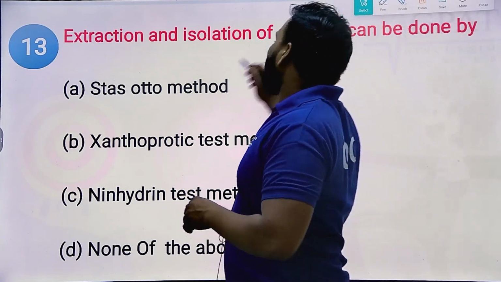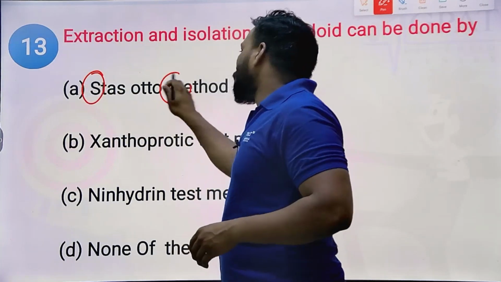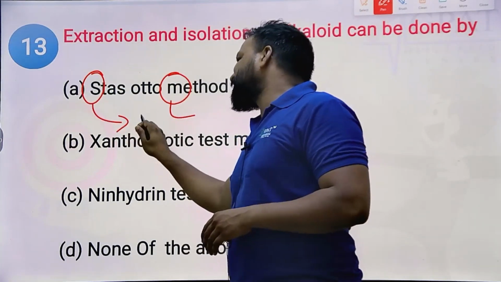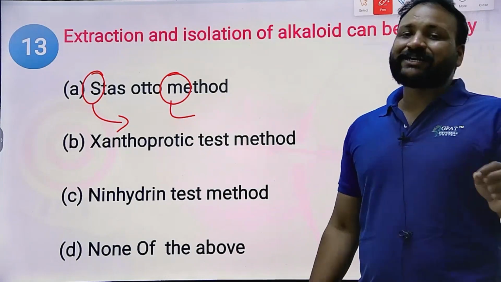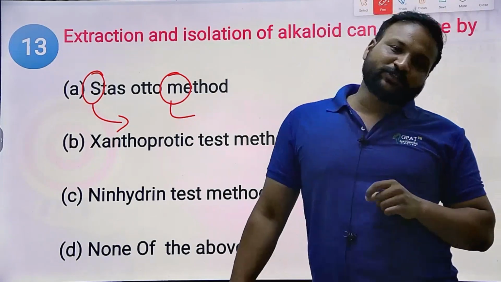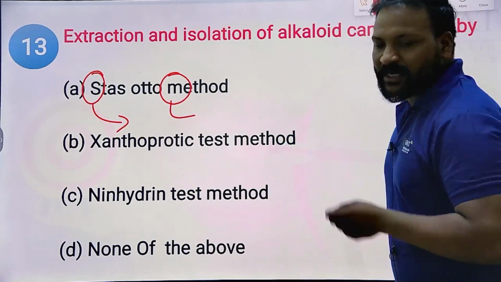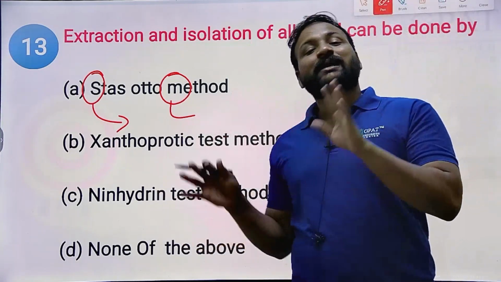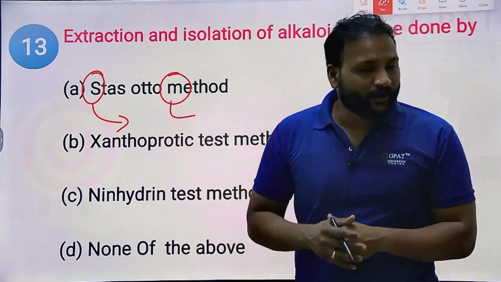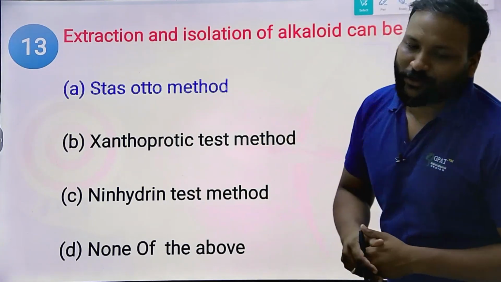S stands for sanguinarine and M stands for morphine. Both are alkaloids. So do remember like that, sanguinarine and morphine. Which means Stas-Otto method is a basic standard method of extraction for alkaloids. S stands for sanguinarine and M stands for morphine or mescaline, and both belong to alkaloids. Like that, we need to remember. The right answer will be Stas-Otto method.